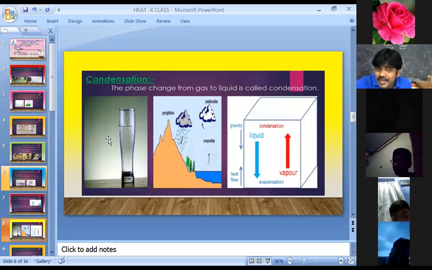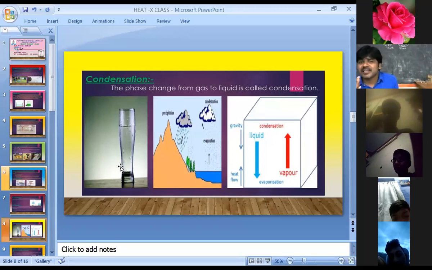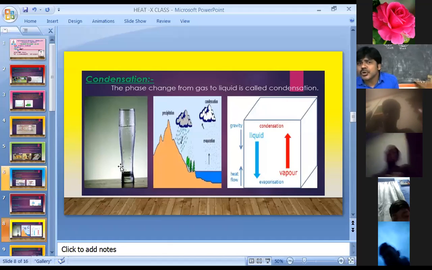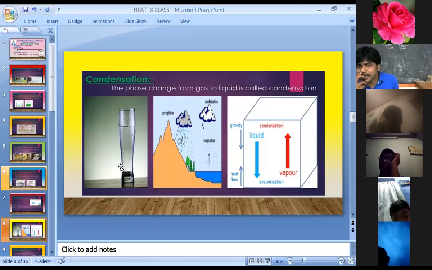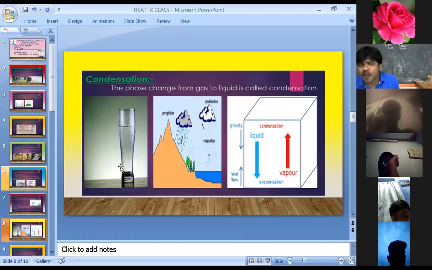So what happened here? You observe some water droplets. That means the water vapor here converts into liquid water. This process is known as condensation. Very, very important. The phase means the state. The phase changes from gas to liquid. Here the water vapor is converted into water. This phenomenon is known as condensation.